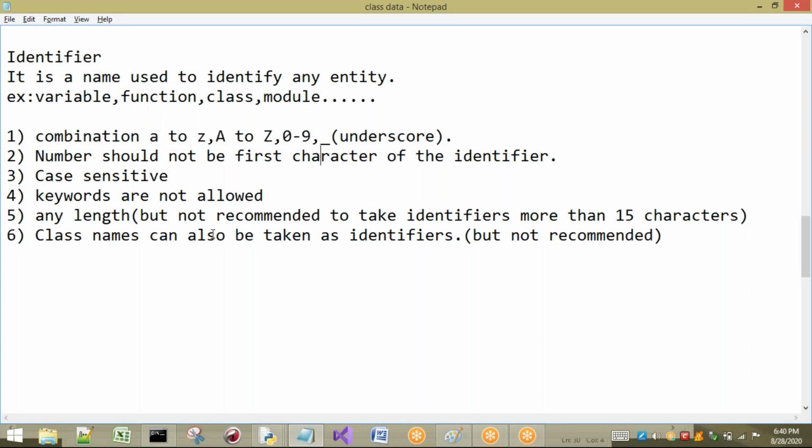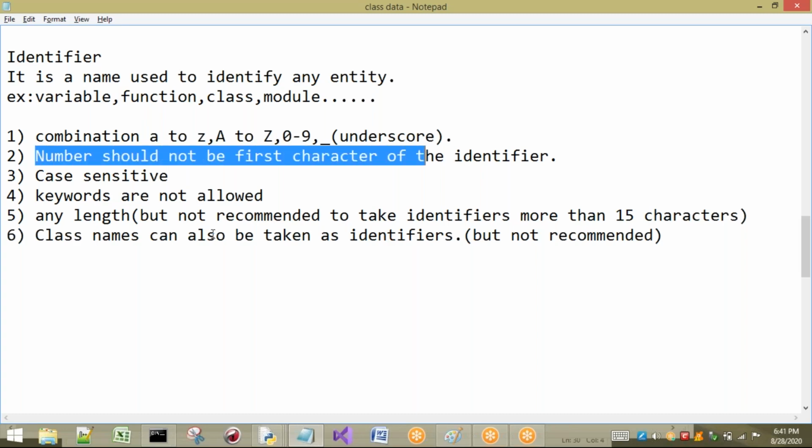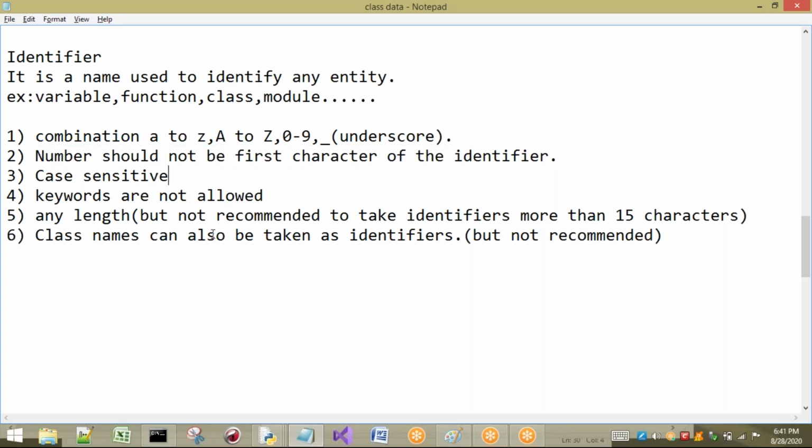Next, you can write anything as the first character except a number. A number should not be the first character of an identifier. And Python is case sensitive, so you can use the same name with a different case, for example small n and capital R are different here. Your Python interpreter can distinguish between lowercase and uppercase.